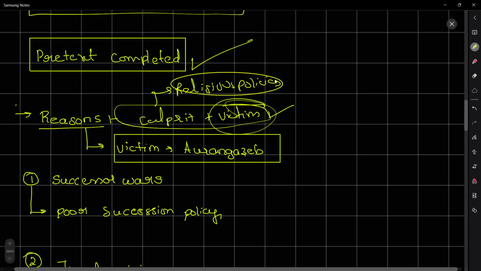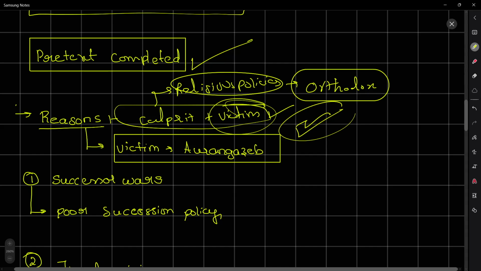Religious policies, and he was an orthodox Muslim, and he also included the Sharia law, which was secular in nature, but on the bigger picture, he was religiously intolerant. So that's why Aurangzeb is also considered as a victim and culprit as well. So this is one of the reasons for the decline of the Mughals, that Aurangzeb became the culprit and he also became the victim.